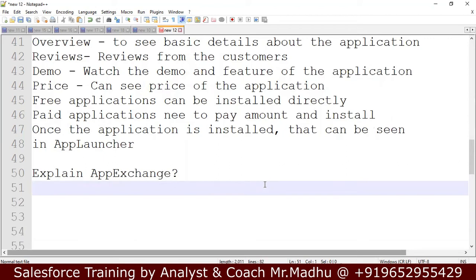Applications in different domains like banking, finance, entertainment, games, etc. are developed by various organizations or individual developers using Salesforce. After developing those applications, they place them in AppExchange. It is a cloud space. Some applications are free and some are paid. Free applications can be directly installed without paying money. Paid applications need payment to install.